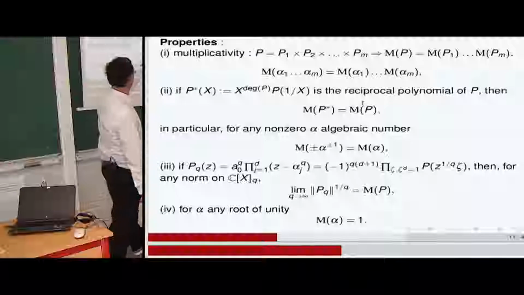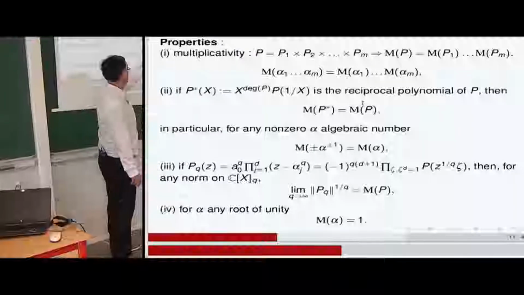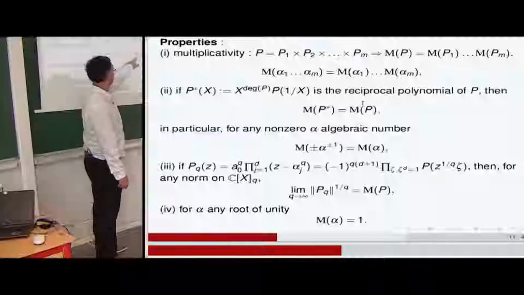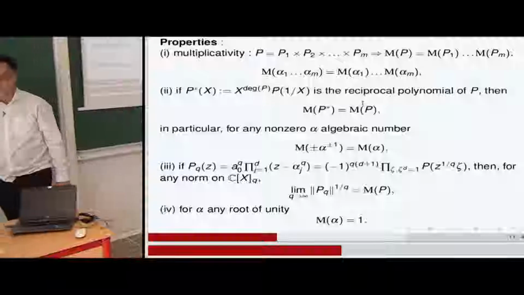Then you have a decomposition of this product like that, and at the limit, when q tends to infinity, you recover the Mahler measure. So it's a way to compute.